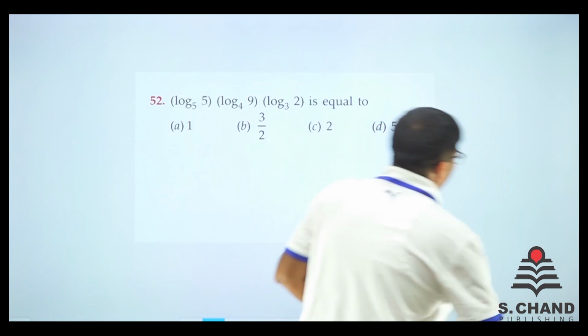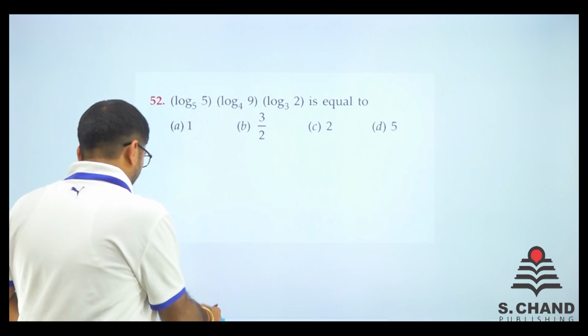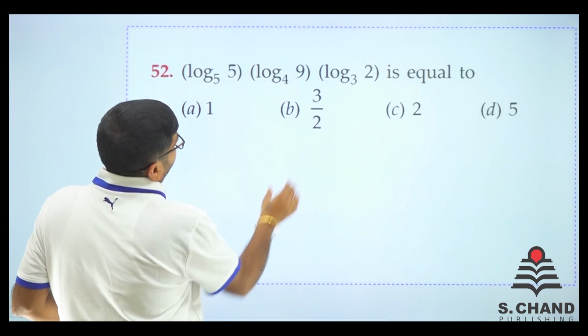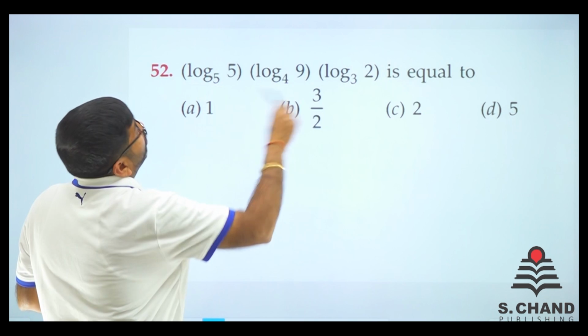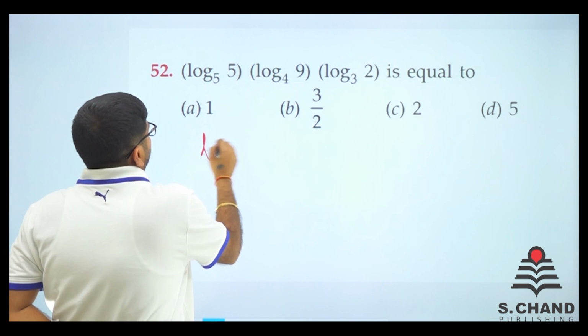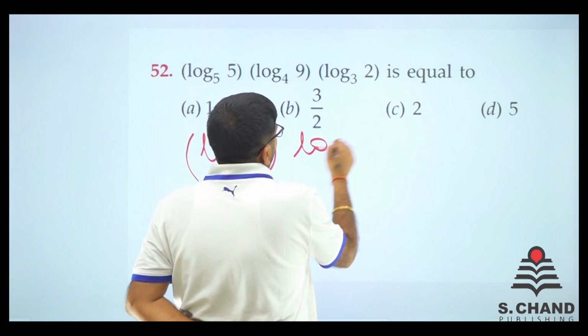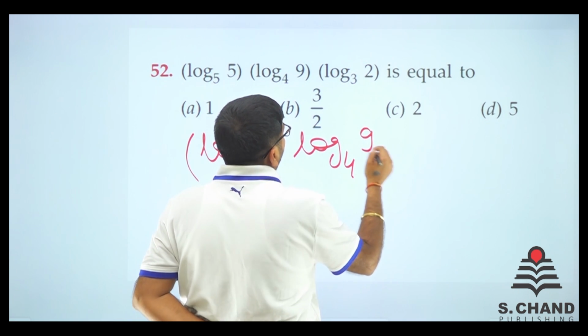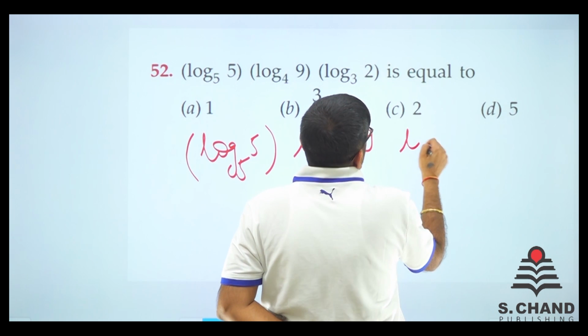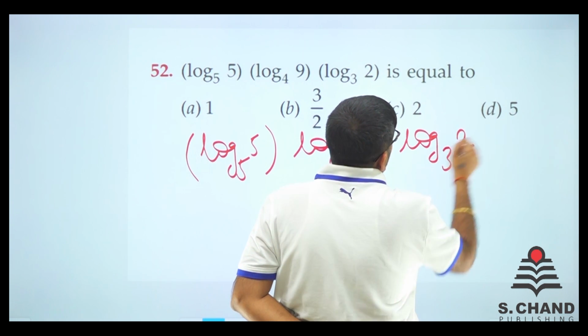We move on to another question. Let's see what it says. It is a multiplication of something. It says log 5 of 5, log 4 of 9, and log 3 of 2.